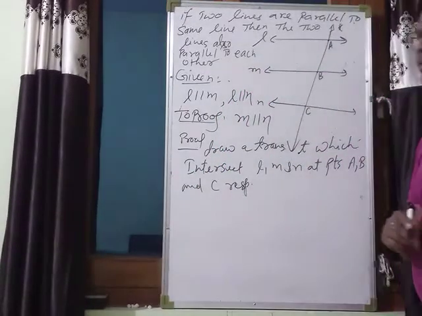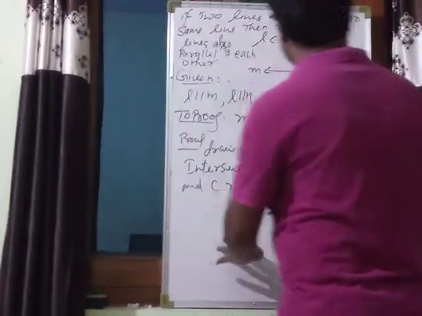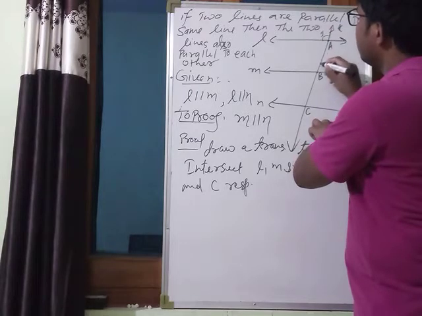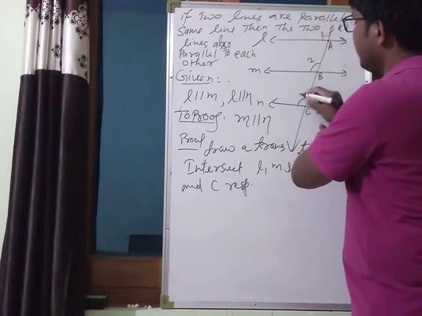Okay, so suppose this angle is 1, that is angle 2 and that is angle 3.